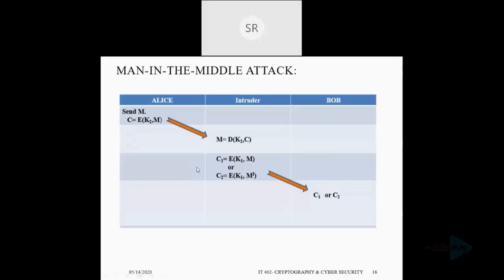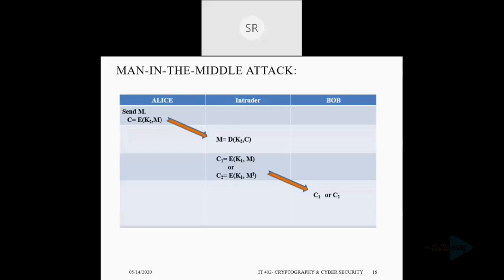Then the intruder sends Bob either the original message in the encrypted form using K1, noted as C1 here, where C1 is equal to E of K1 comma M, or the modified message M dash in the encrypted form using K1, noted as C2. C2 is equal to E of K1 comma M dash.